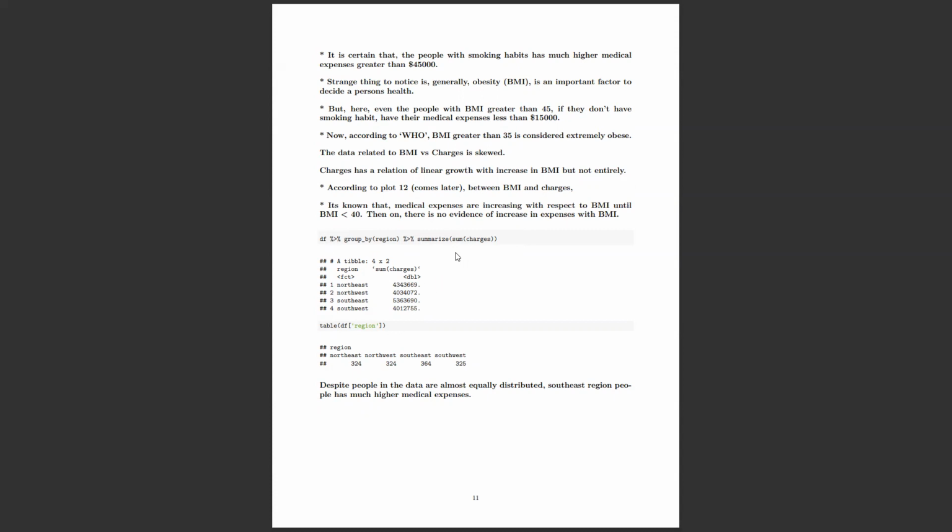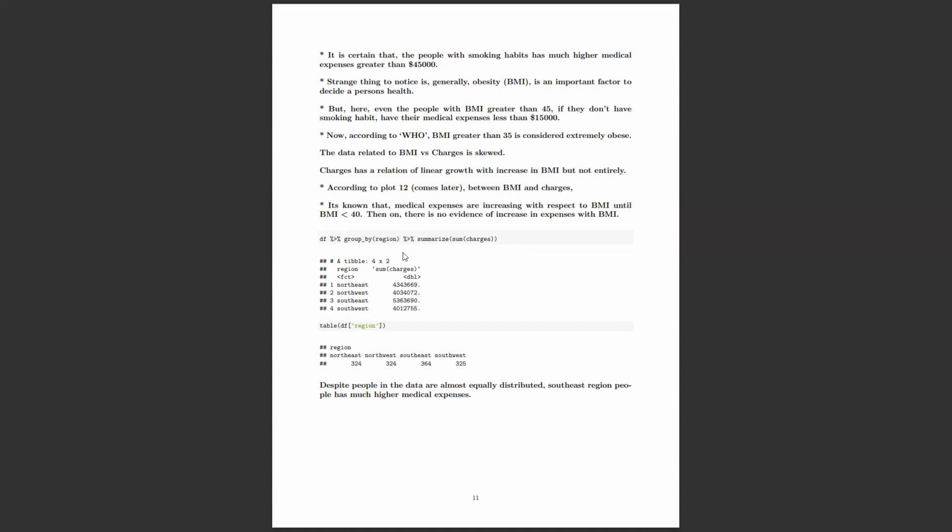And then there is another function in our textbook, group by. I have used this as well, mixing two functions. It's an aggregate function, summarize, inside a sum. I'm summing up all the medical expenses by grouping on a particular region. So we have three categorical columns, if I'm not wrong, which are sex, either male or female, and then region, which region they belong to: northeast, northwest, southeast, southwest. And then the third one is their smoking habit. Do they have a smoking habit, or don't they?